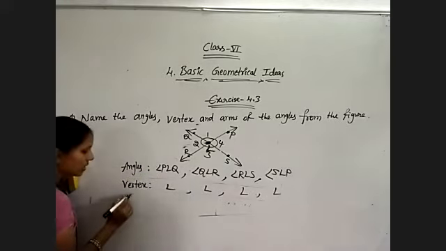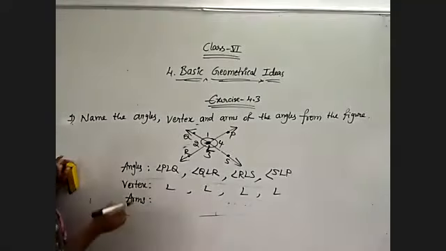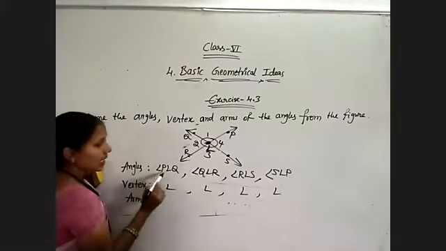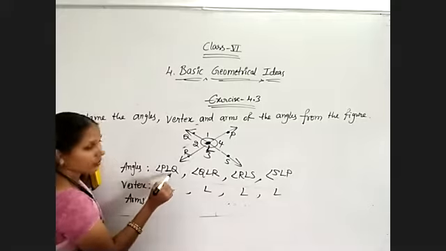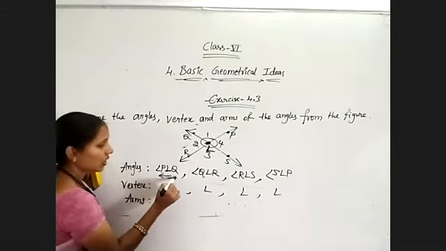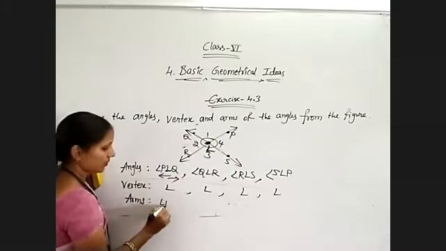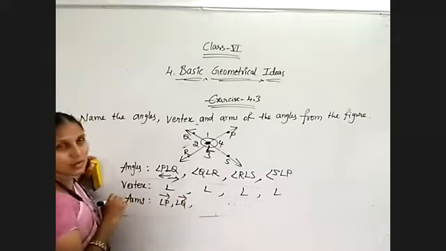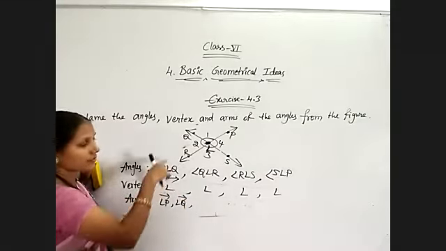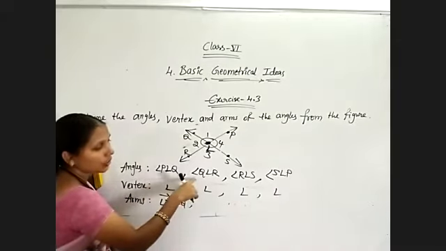Now next, the arms of those angles. Arms of all those 4 angles. The first angle is angle PLQ, so L is the middle value. LP and LQ are the first pair, the sides of the first angle. For the second angle, what are the sides? LQ, LR.